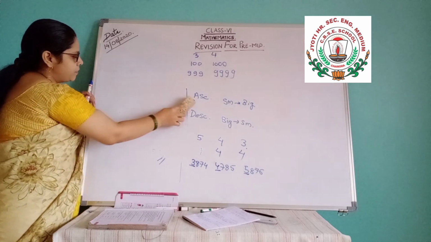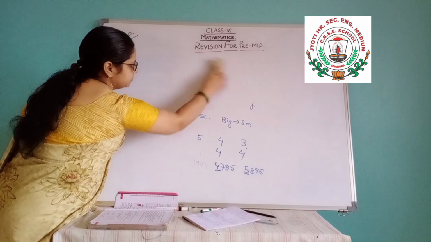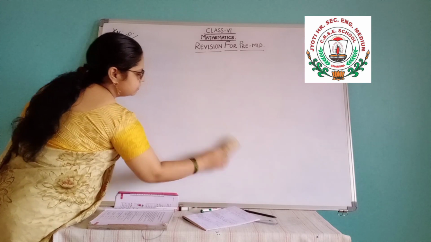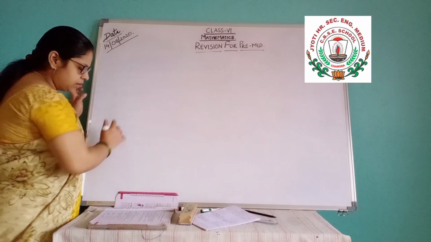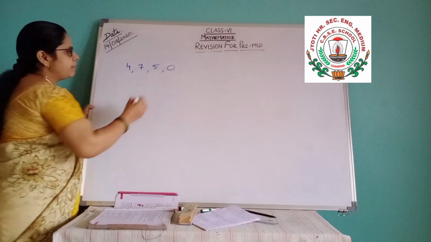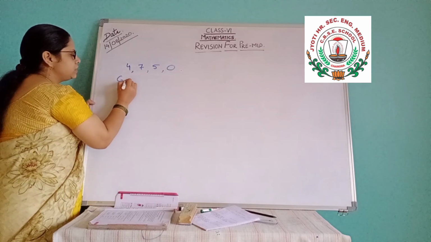Then next type of questions are when the digits are given. Like suppose digits are given 4, 7, 5, 0. You have to make the 4-digit number out of that, the greatest number.